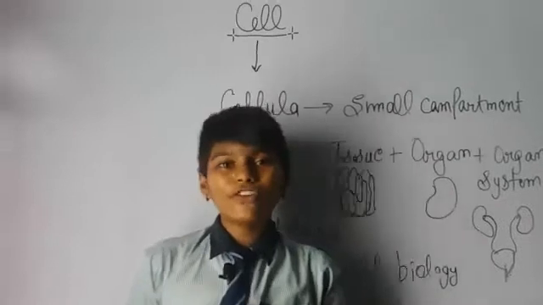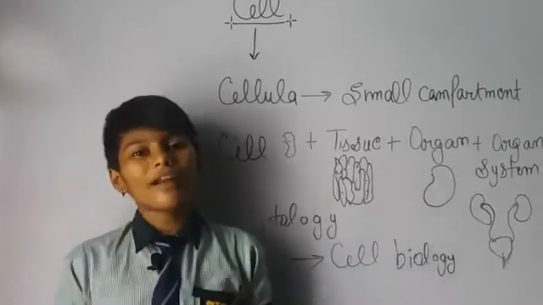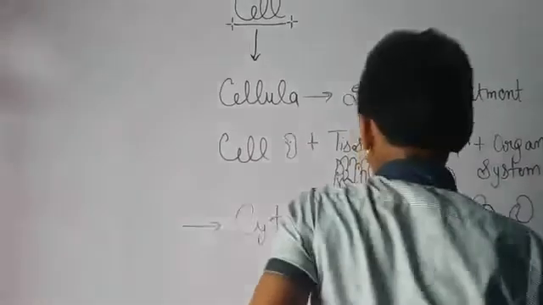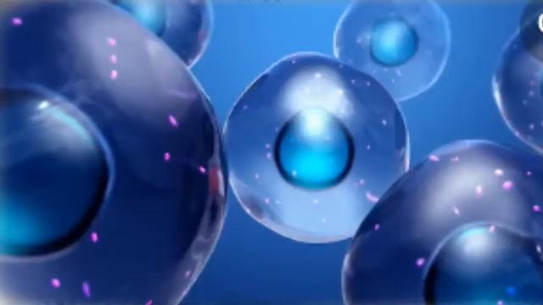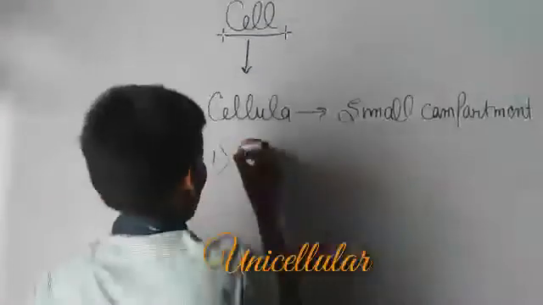Now, moving further, there are basically three types of organisms present. First is unicellular.